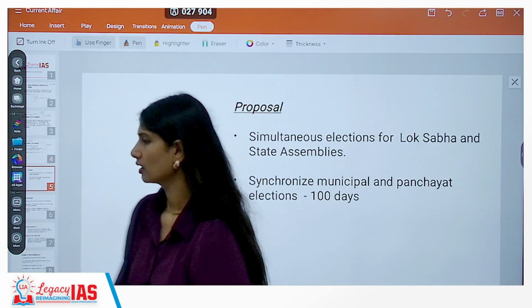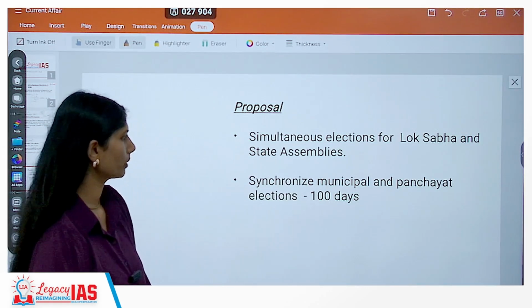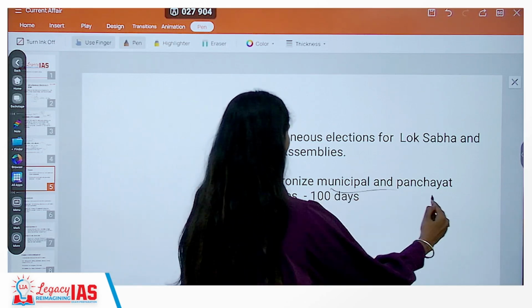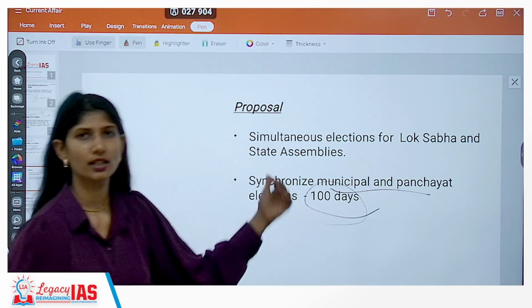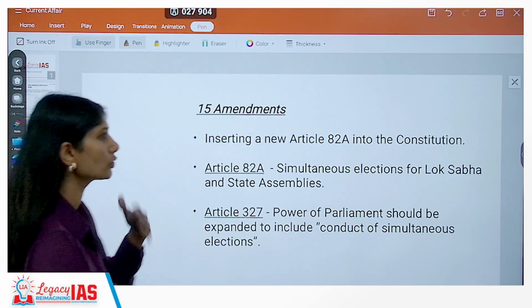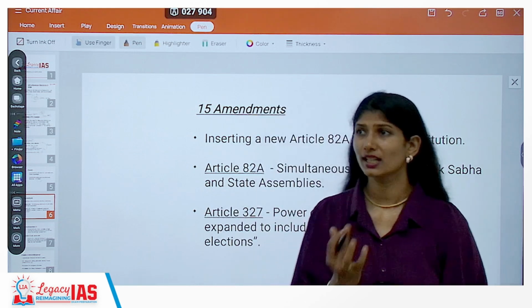All right. So what is the proposal? Simultaneous election for Lok Sabha and state assemblies. You have to synchronize the municipal and panchayat elections within 100 days of your assembly elections. Now to do this, we have to bring in a lot of amendments to the constitution, to the election body.